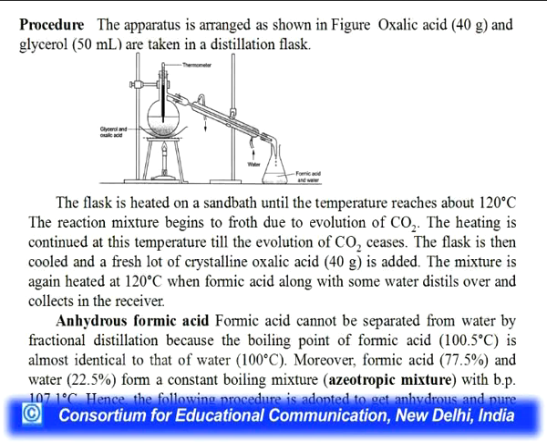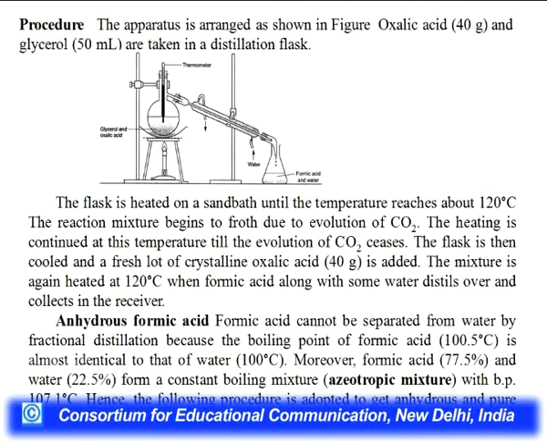Anhydrous formic acid cannot be separated from water by fractional distillation. Here we are talking about the formation of anhydrous formic acid because the boiling point of formic acid is near to that of the water molecule. As you can see, the boiling point of formic acid is 100.5 degrees Celsius, and the boiling point of water, you know very well, is 100 degrees Celsius. Moreover, formic acid and water form a constant boiling mixture, that is an azeotropic mixture, with boiling point 107.1 degrees.